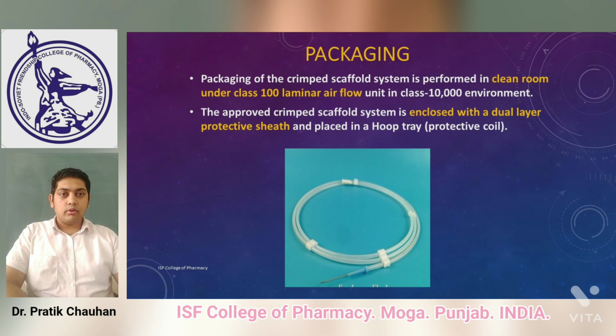This is followed by the packaging process. The packaging of the crimped scaffold system is performed in the clean room under a class 100 laminar airflow unit in a class 10,000 environment. The approved crimped scaffold system is enclosed with a dual layer protective sheet and placed in a hoop tray that is called a protective coil. We can see this entire loop in the image below.